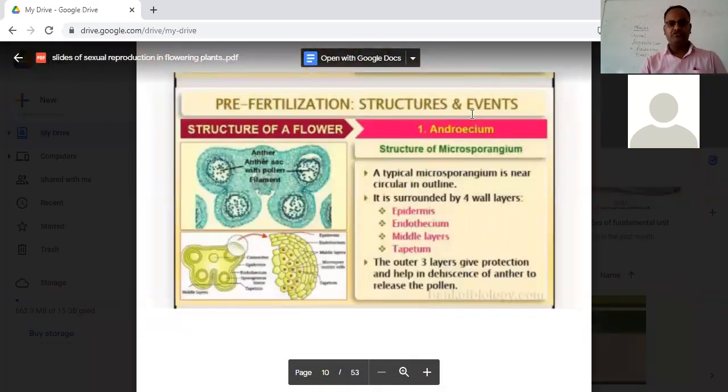See, out of these layers, the outer 3 layers, that is epidermis, endothecium, and the middle layer, give protection and help in dehiscence, that is the bursting of the anther to release the pollen. But we will also study what the tapetum is going to do now.